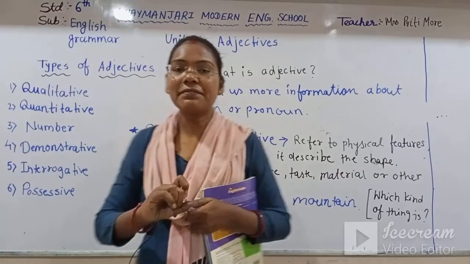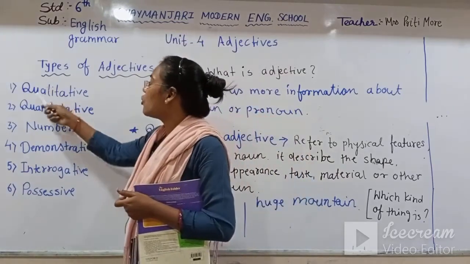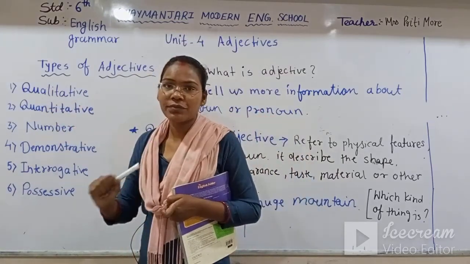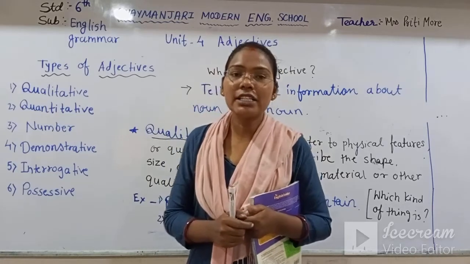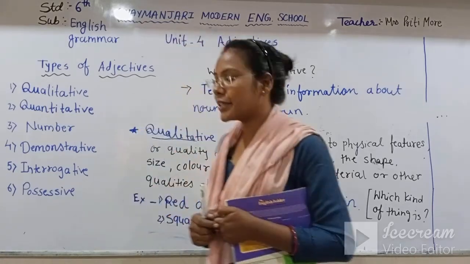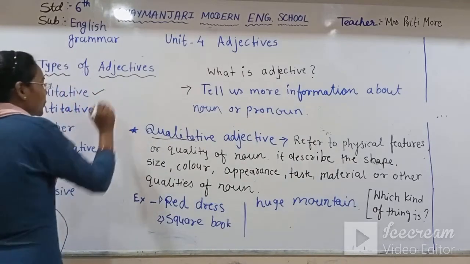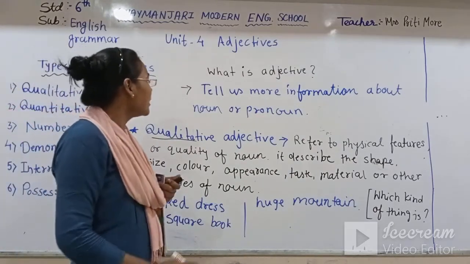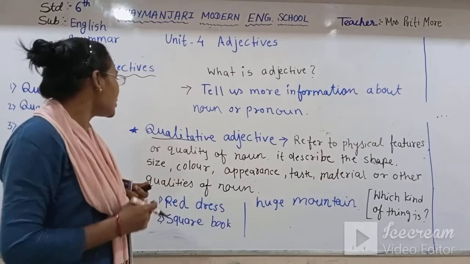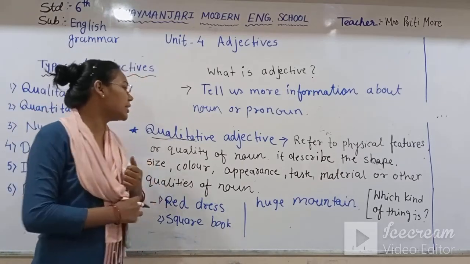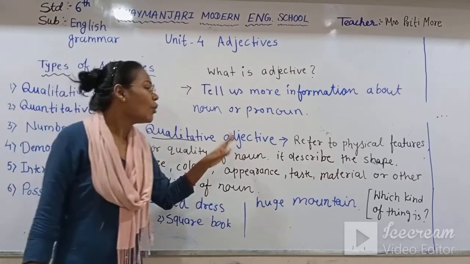Now let's see first in detail the qualitative adjective. First we'll see what is qualitative adjective. This first one we are going to see first, right? Now see, here also I have written what is qualitative adjective.